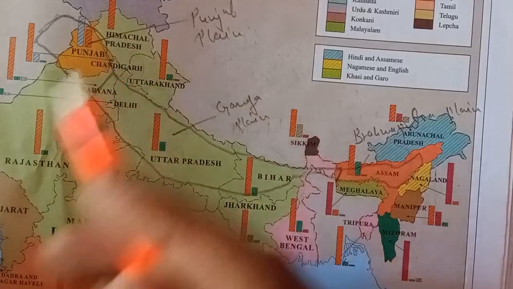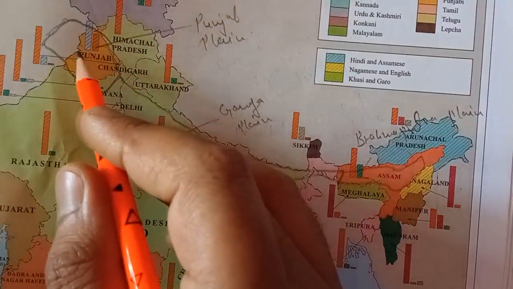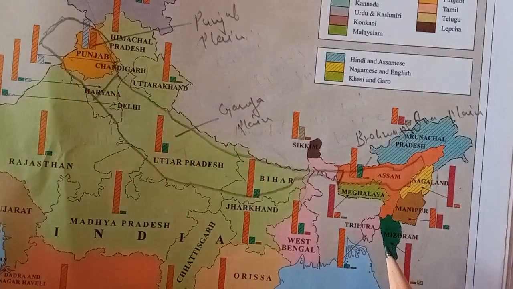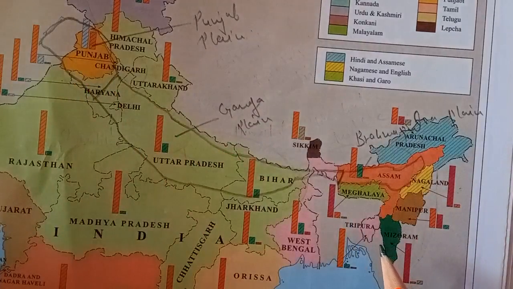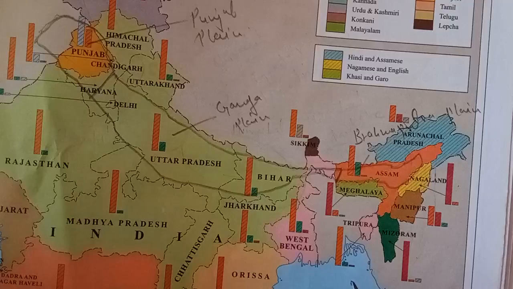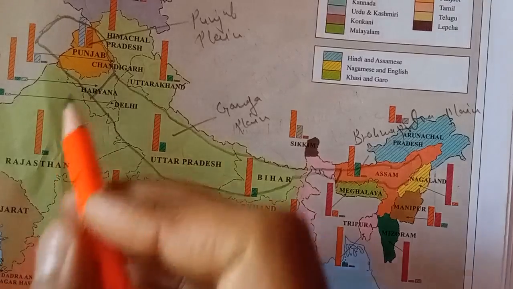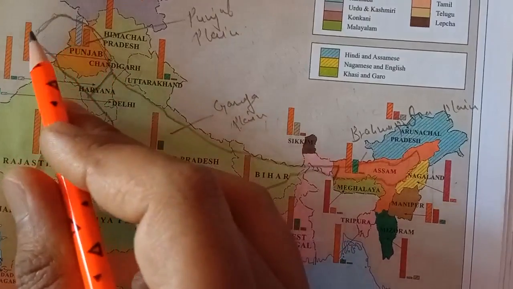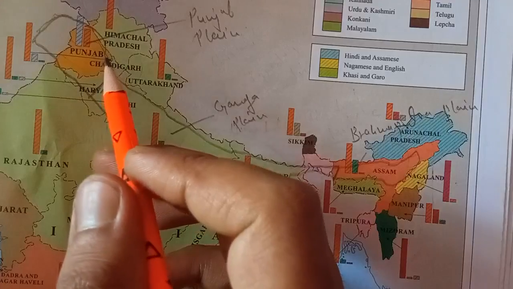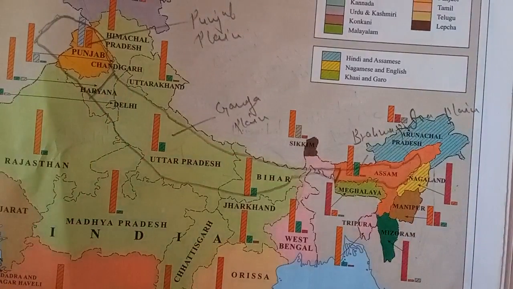Anyone can see? Here the rivers are not there, but in the river map you can find these rivers, the tributaries, that is the Jhelum and the Chenab, Ravi, Bias and Satluj, which are Himalayan rivers. This section of the Punjab plain is dominated by Doabs. So what do you understand by Doab? Doab is a land between two rivers. If two rivers are flowing, the land between those two rivers is called Doab. We are going to read about that.